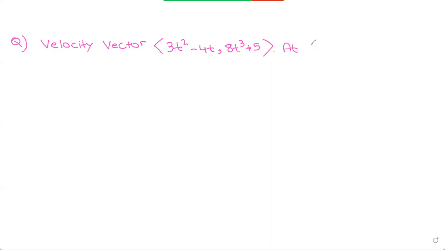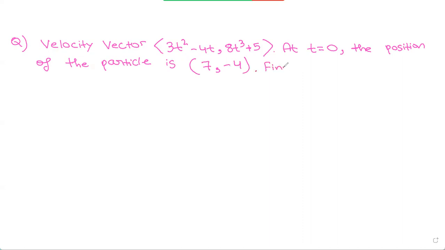At t is equal to 0, the position of the particle is 7, comma negative 4. So we have to find the position at t is equal to 1. You can solve this question in two ways, and I'm going to be discussing the first way.